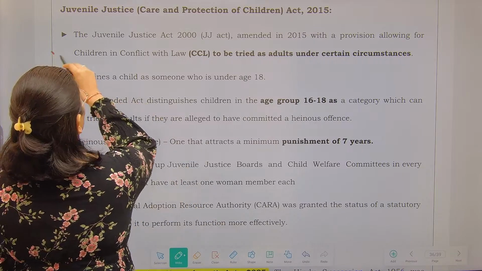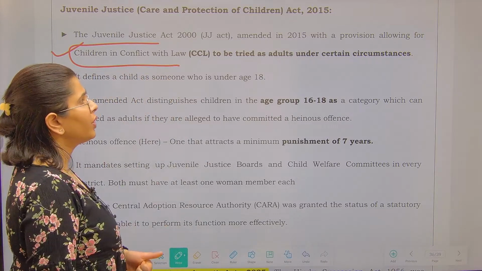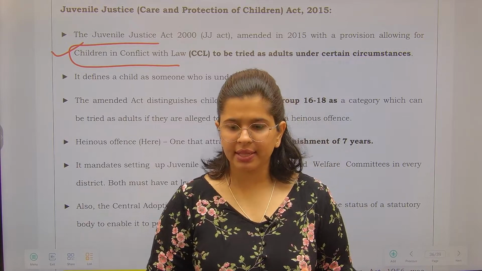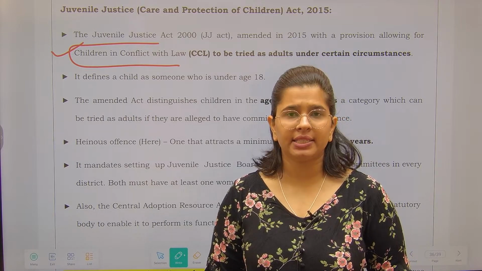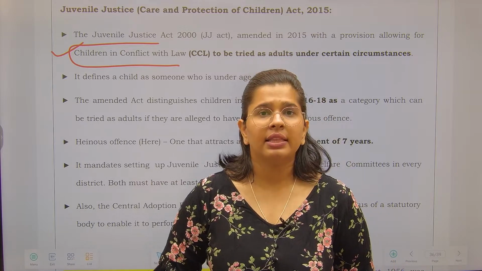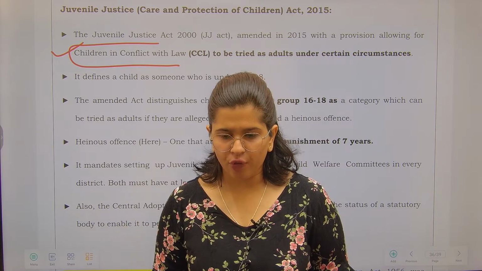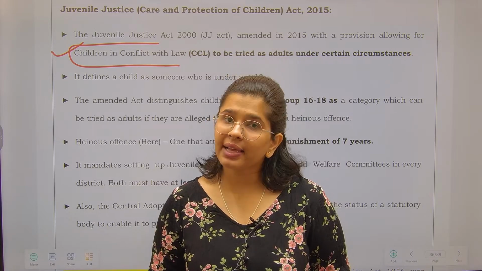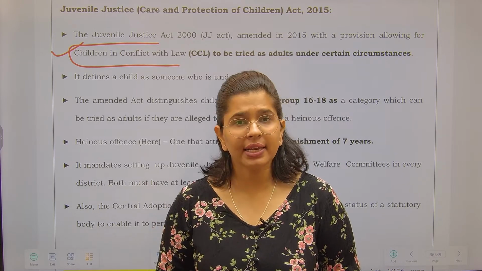First see over here, the Juvenile Justice Act was amended in 2015 and it allowed for children in conflict with law to be tried as adults under certain circumstances. In the Nirbhaya case, there was one person who committed that heinous crime, but because he was below the age of 18 years at the time, the severity of his punishment was reduced. There was an uproar about this, and after that the government realized that a crime can be committed by a child and that it can be a heinous crime, right?